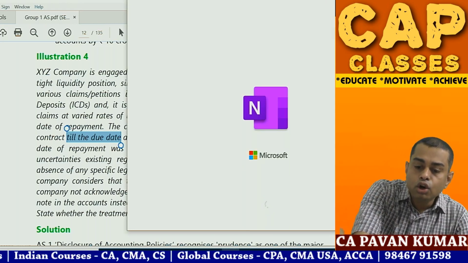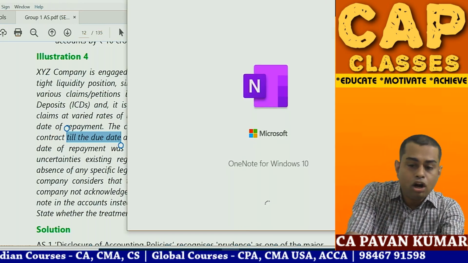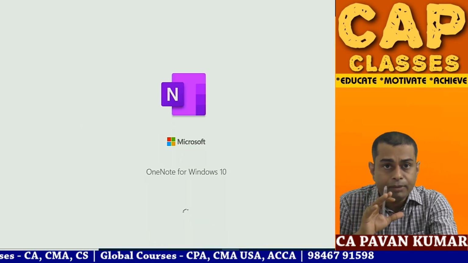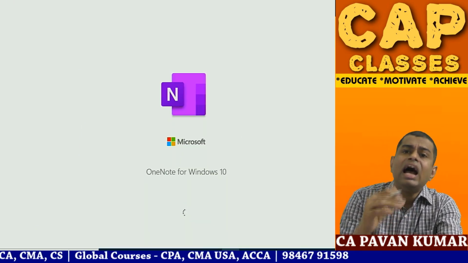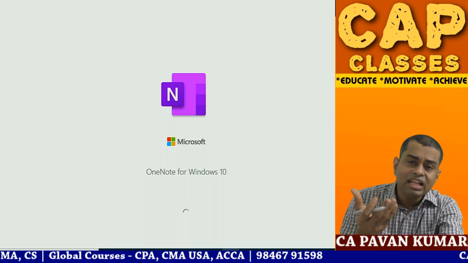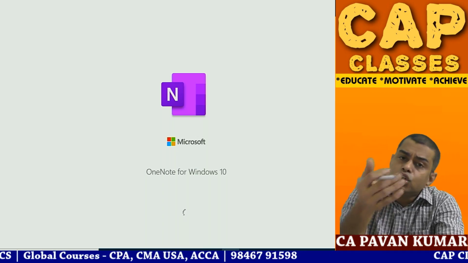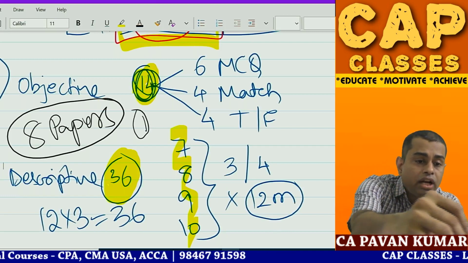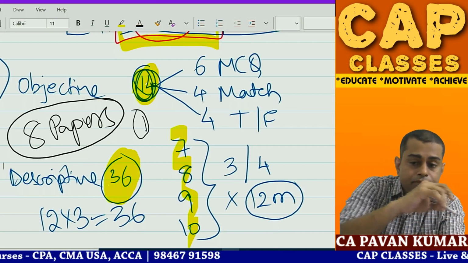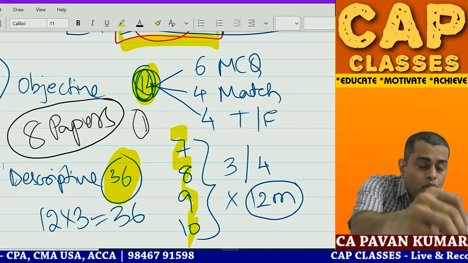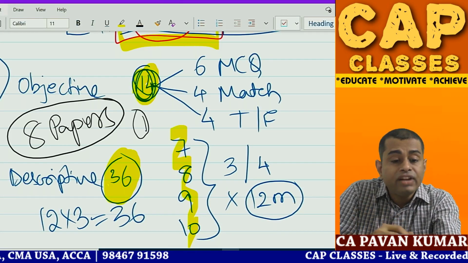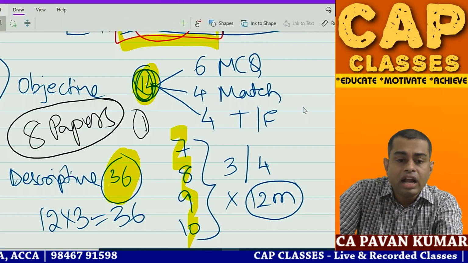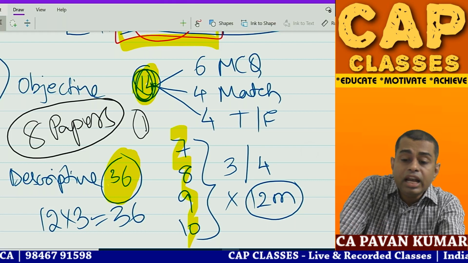Absolutely incorrect. Close your eyes. Absolutely incorrect. They are not doing proper accounting. So what is this situation? Let me explain. Your company took some loan. ICD is nothing but one of the sources of finance. So you took some loan. When you took the loan, you have to repay the loan along with interest, isn't it? Because your financial position is poor, you are unable to repay the loans.